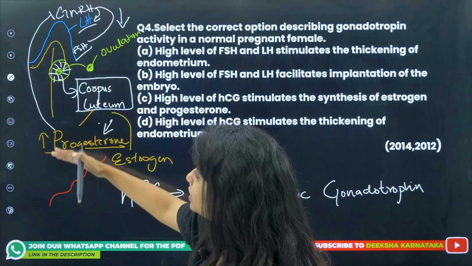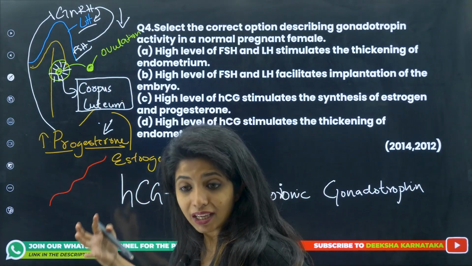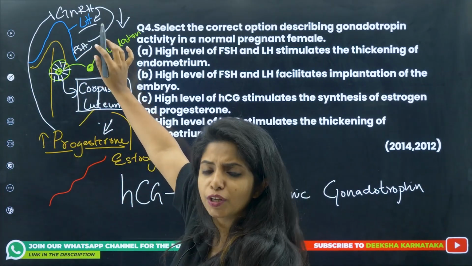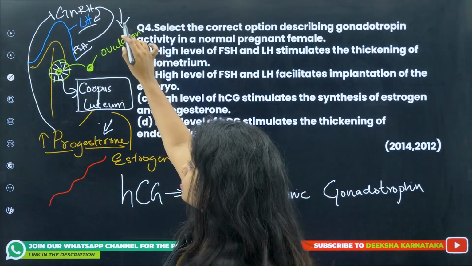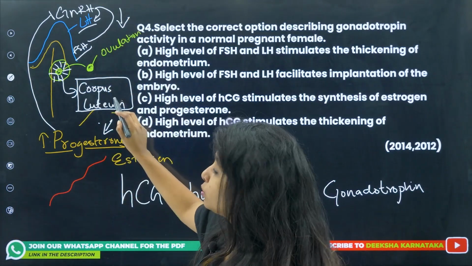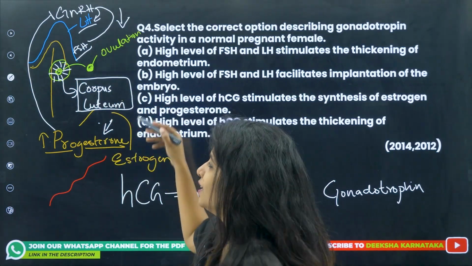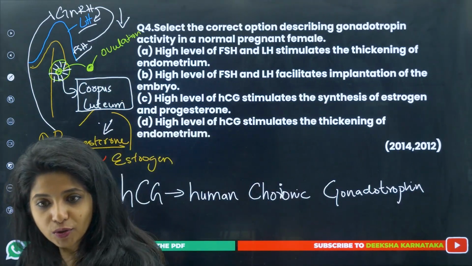Now, corpus luteum releases progesterone and estrogen. Progesterone goes and acts on the endometrium, makes it very thick, but when it is increased in more amount, it goes and says, GnRH, please stop your secretion. Now, both LH and FSH will stop their secretion as well. If LH is being released in less amount, corpus luteum will start degenerating. If corpus luteum degenerates, will it be able to release progesterone? No. The amount of progesterone will also go down.